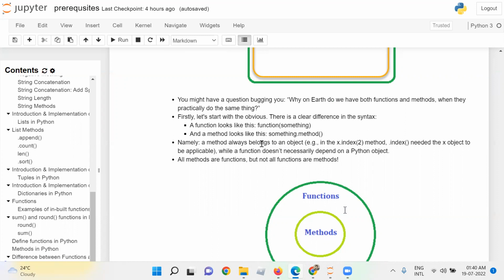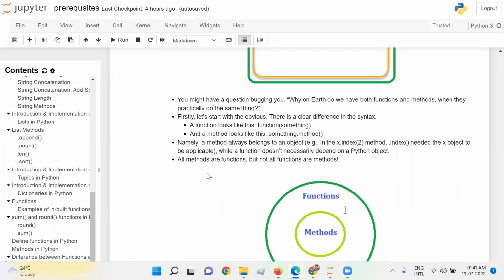Namely, a method always belongs to an object. For example, in x.index(), the method index needs the x object to be applicable, while a function doesn't necessarily depend on a Python object.